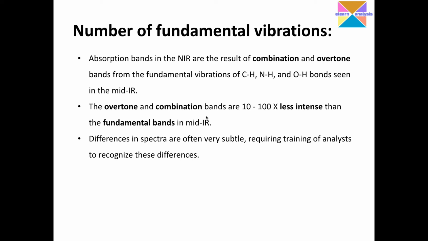The overtone and combination bands are, as I mentioned, 10 to 100 times less intense than the fundamental bands in the mid-IR region. If they are happening, they are very less intense, and we may lose them or they are very subtle to be seen as peaks or bands. Differences in spectra are often subtle, very difficult to recognize, requiring the training of analysts. It only comes with experience to identify these overtones, combination bands, and difference bands, and in another way that becomes a confirmatory. We can confirm just by looking at those particular regions.